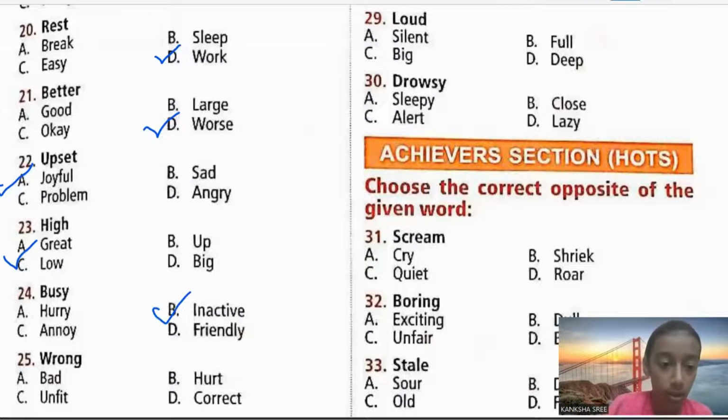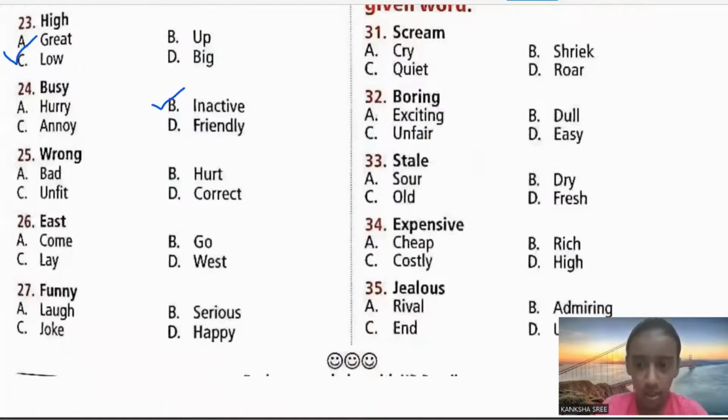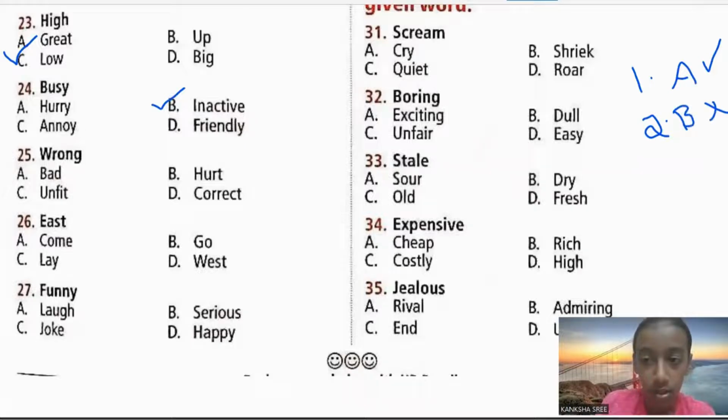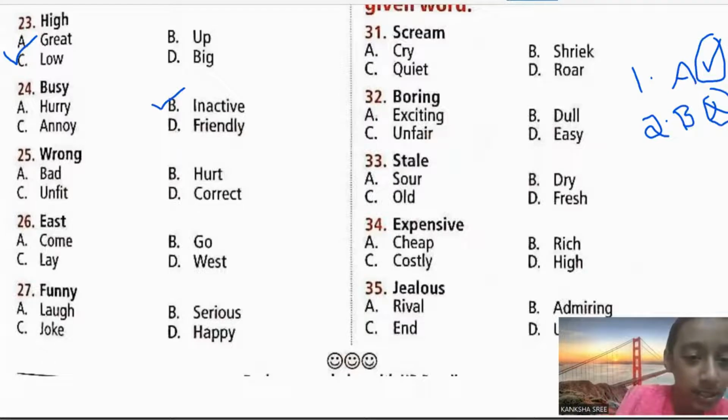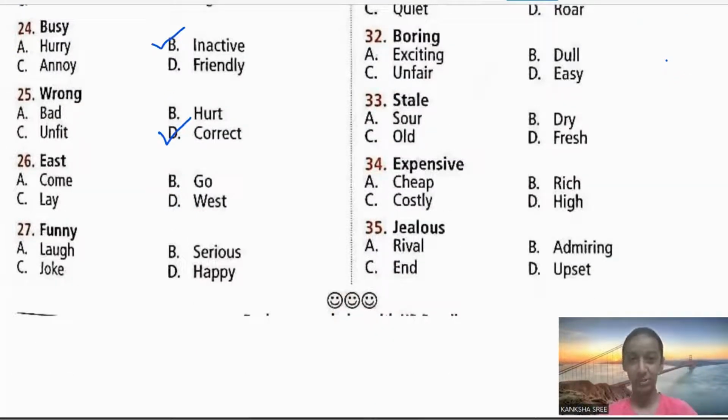I think you're not sure about the next one. Wrong. So if you write, for example, the answer is A, either your ma'am should keep correct or your ma'am should keep wrong. So what's your ma'am keeping over here? Correct's opposite is wrong, so wrong's opposite is correct. So option D will be our correct option. Yes. Correct option is correct.